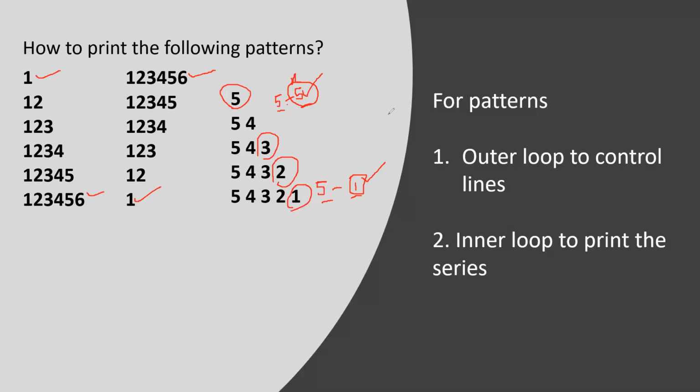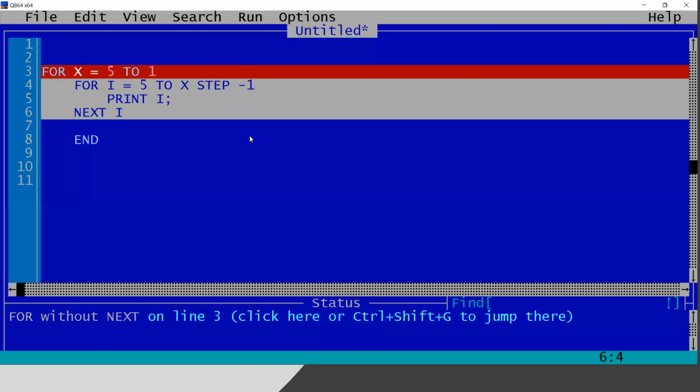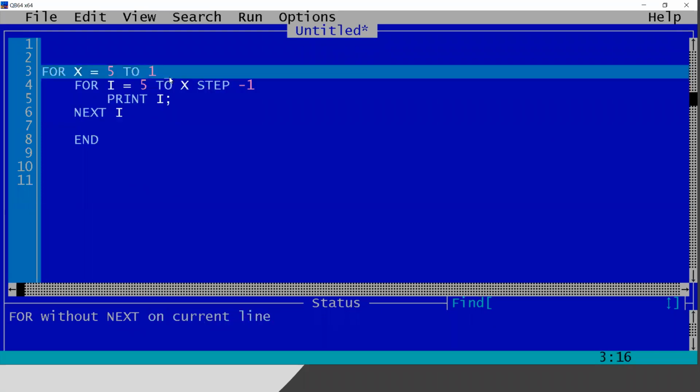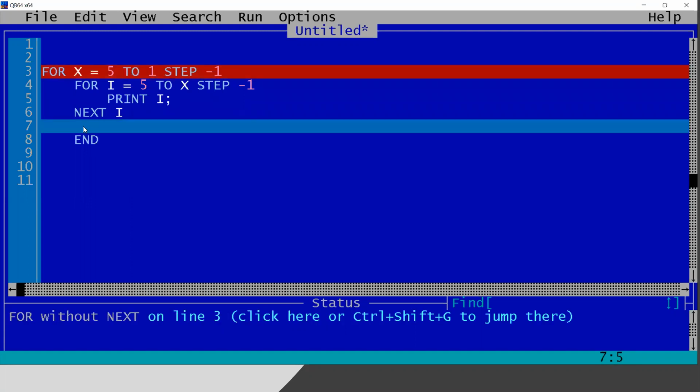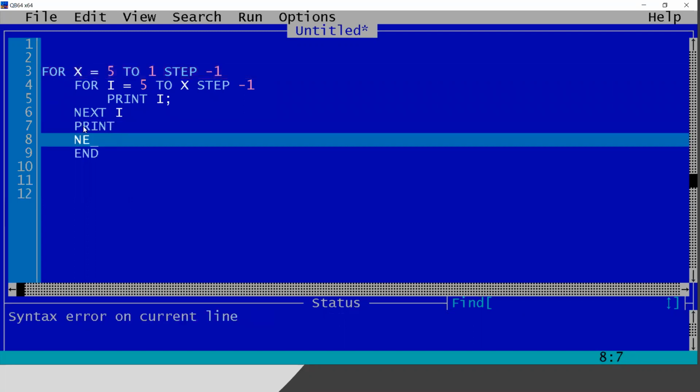Okay, let me clear everything and go to the program. The value of x is 5 at first and 1 at last. So it is decreasing, so I have to write step -1. And after printing each line successfully, I would request the compiler to print a new line to separate those lines.